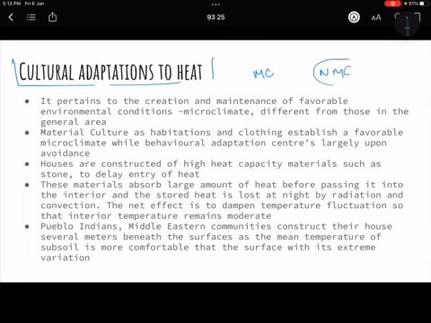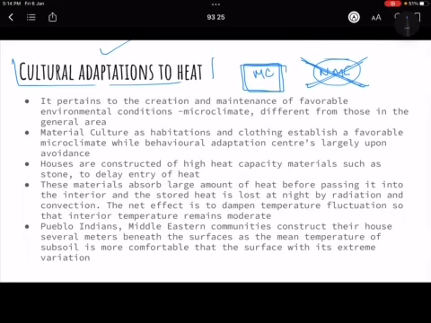Now non-material cultures are the ideational, so-called, you can say, the values, norms and beliefs. Now that is not going to help you fight from a cultural adaptation. Of course, if you are stuck in a very hot environment, you might think, okay, I'm a very strong person, I am going to survive this. That is something else. But in a normal day-to-day routine, that is not going to help you. What is going to help you is material culture.